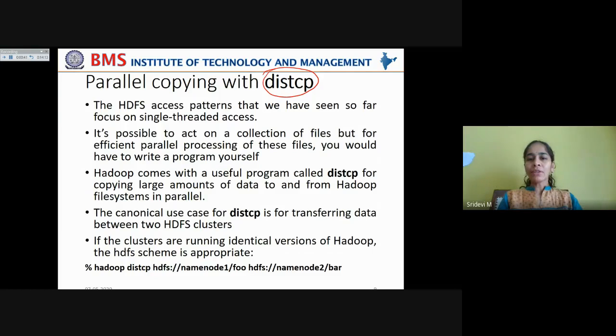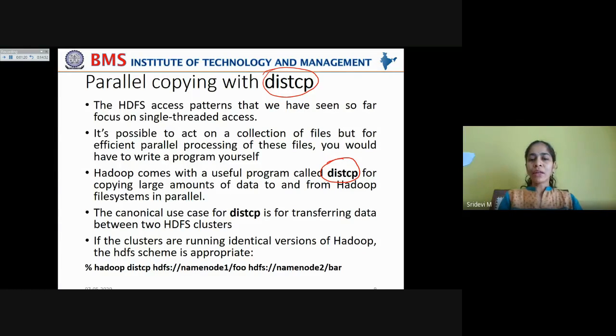It's possible to act on a collection of files, and you can support multiple clients which request access to a collection of files. But for efficient parallel processing of these files, you would have to write a program yourself. Now, Hadoop comes with a useful program called distcp for copying large amounts of data to and from Hadoop file systems in parallel. It can support multiple threads of access by different clients.